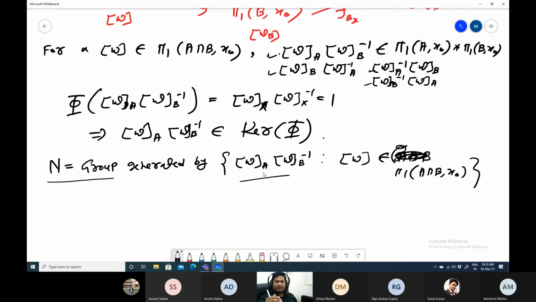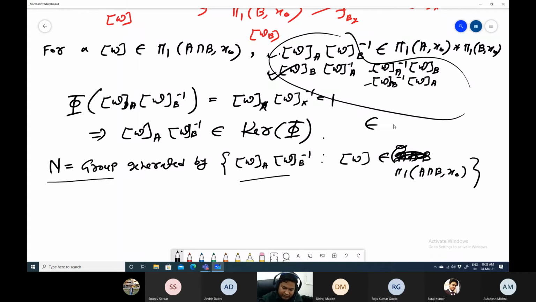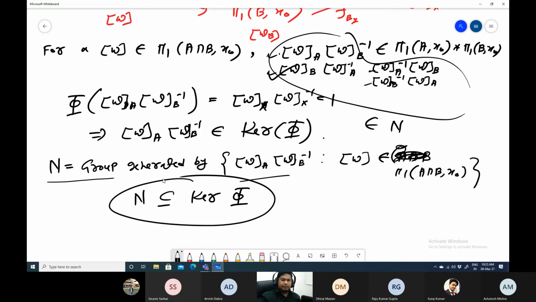That is also in N. Instead of W, you can check W bar as well, which is W inverse, so their inverses also come. Therefore all of these 4 elements are in N. And we have also proved that N is a subset of the kernel of phi.